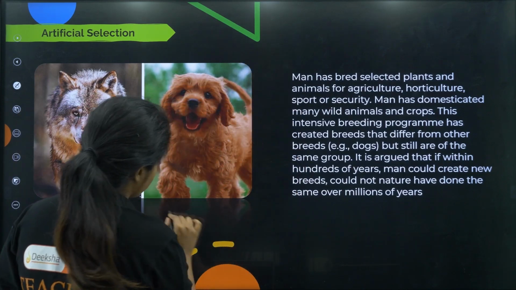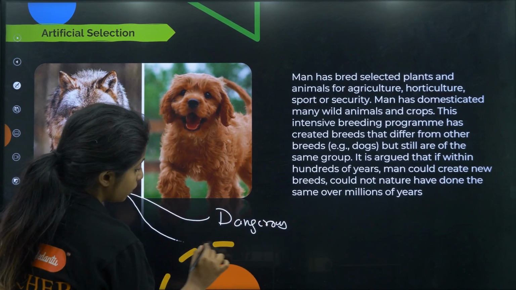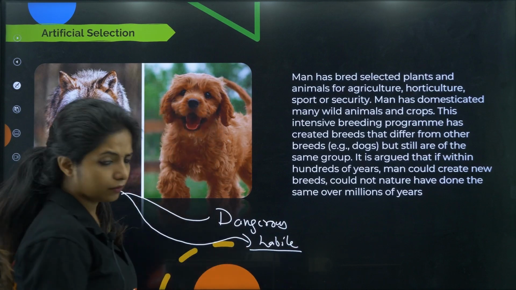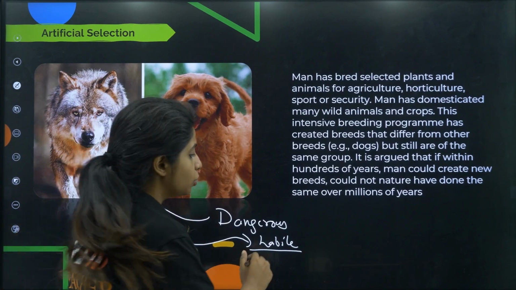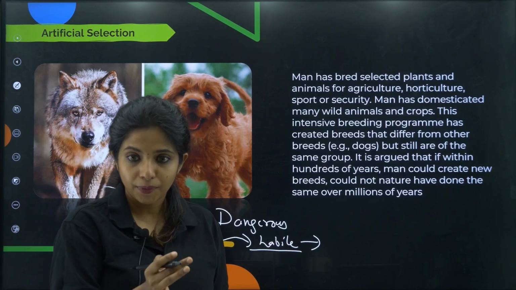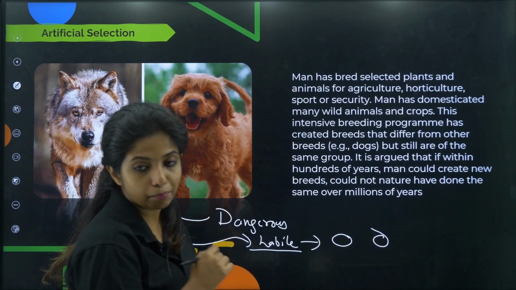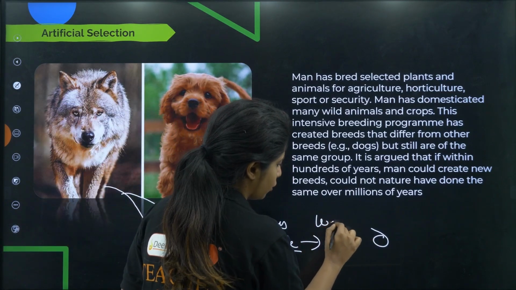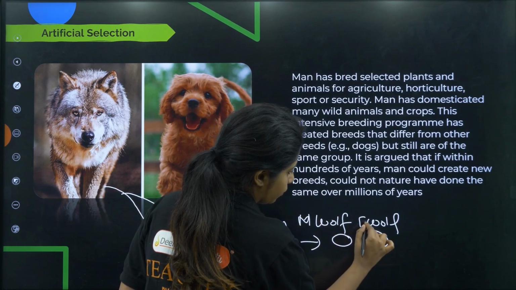I am not saying it was not so. And certain wolves were there which were gentle, they were all good. They were papa wolves. Now what happened? Human beings chose to domesticate them and found that, okay, I have two wolves. Please understand, this blob I am drawing is a wolf. Obviously I cannot draw a wolf here. So this is a male wolf and this is a female wolf.